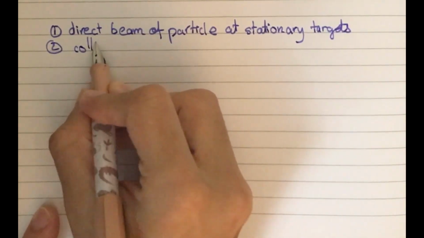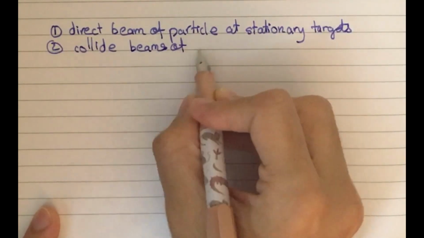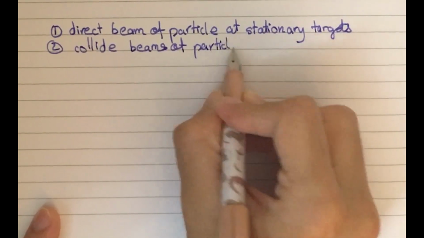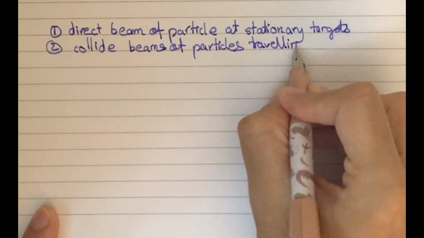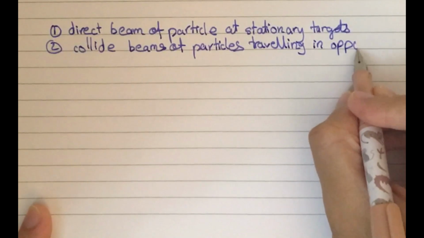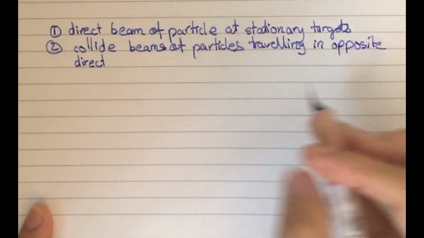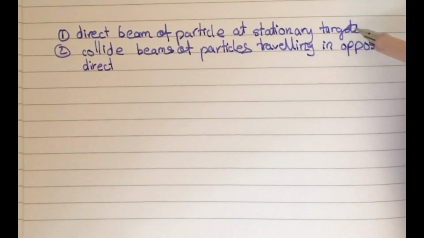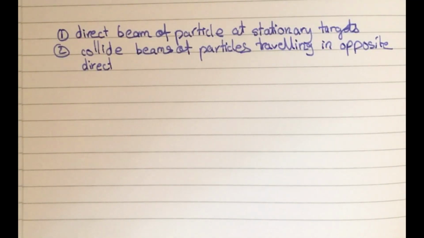Collide beams of particles traveling in opposite direction. So either one particle is stationary and the other one collides with the stationary particle, or both are moving in opposite directions and they both collide. So you can describe any one of these scenarios and explain the advantage.